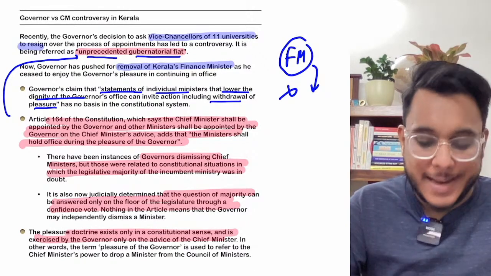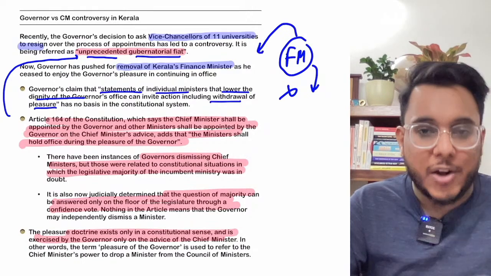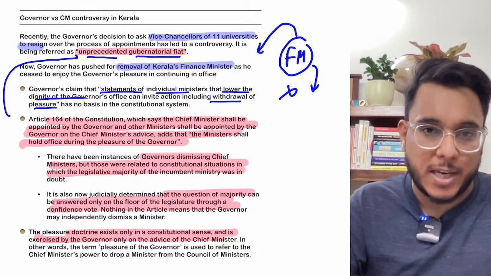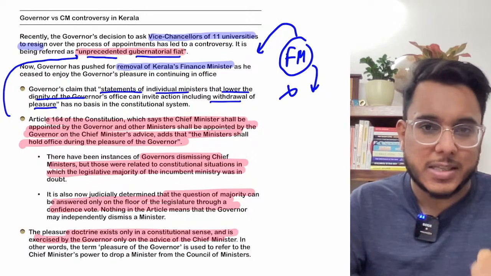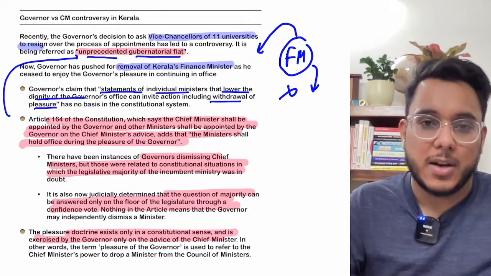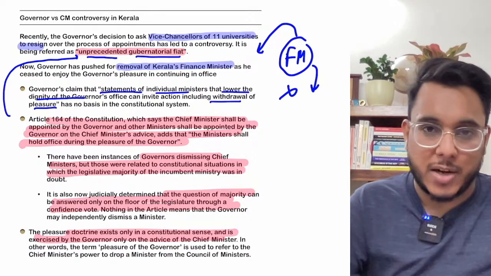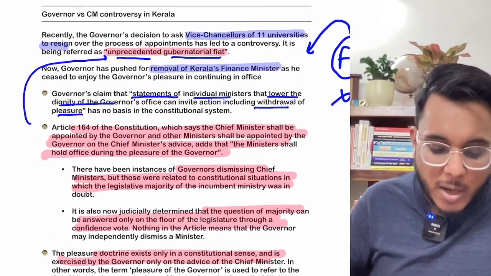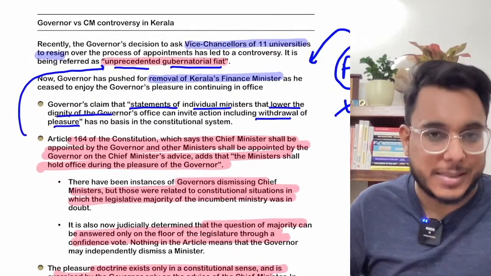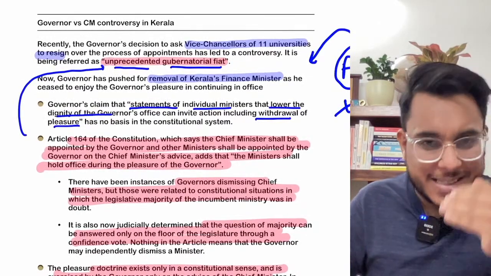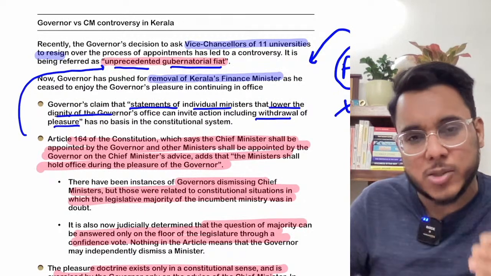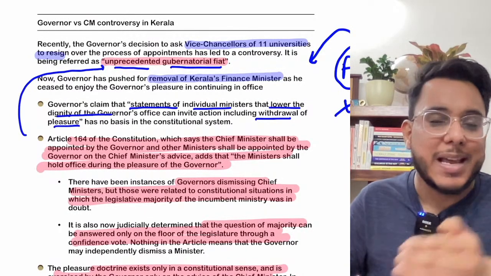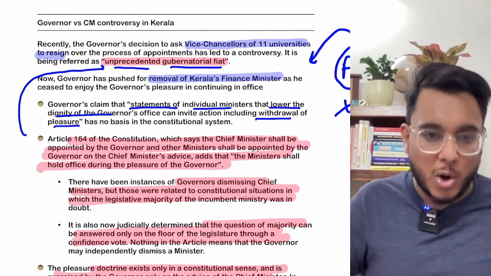Now it was taken as a regionalistic statement, and for that the governor said that I am withdrawing my pleasure, and the finance minister is to be removed. Now we need to study this matter in the academic sense, whether the governor withdrawing his pleasure is constitutionally sustainable, is it constitutionally allowed or not. Okay.